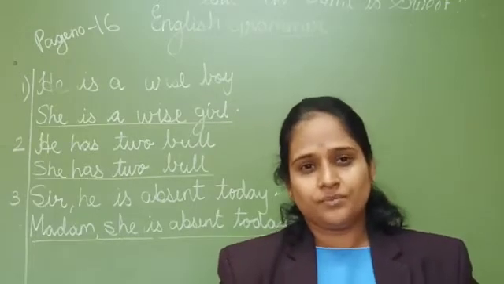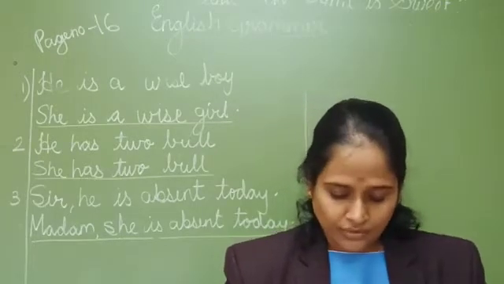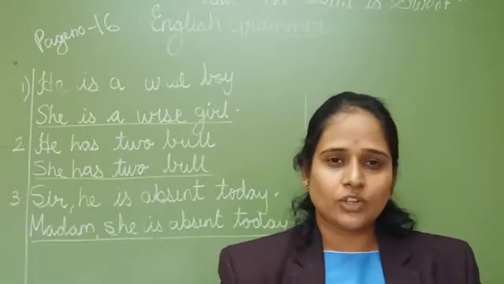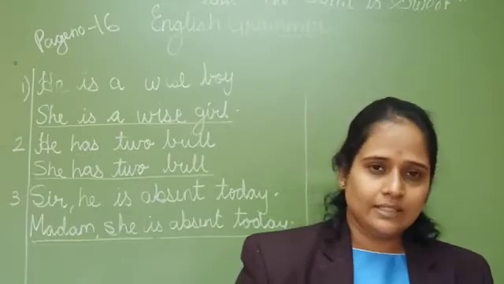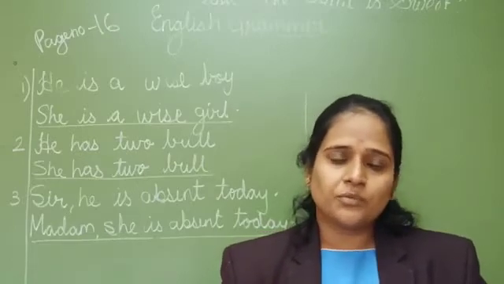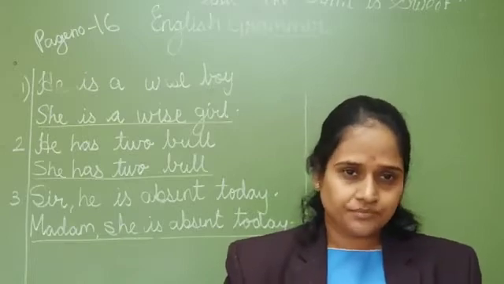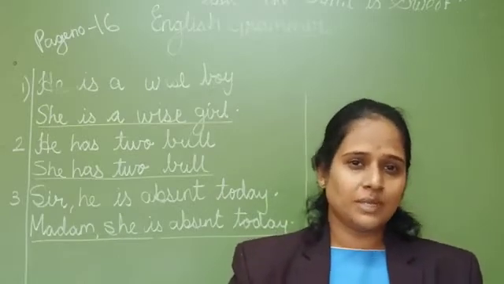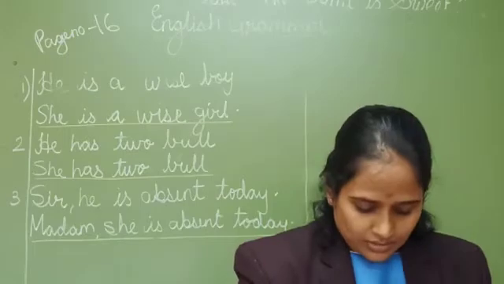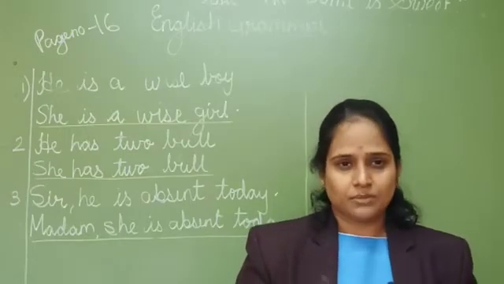And female or feminine means whenever we are talking about a girl, auntie, or the word from which we come to know the gender. What are the two genders? Male and female. Over here they have given some examples.